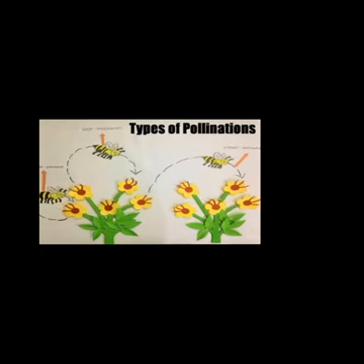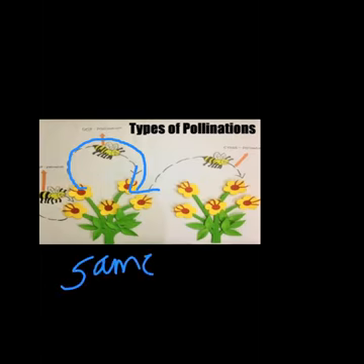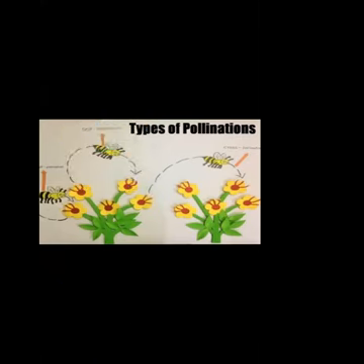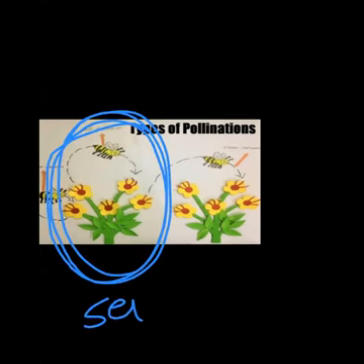If the pollen grains are transferred from anther of one flower to the stigma of another flower of the same plant, तो भी ये सेल्फ पॉलिनेशन ही है. मीनिंग सिंपल, अगर एक ही प्लांट के फ्लावर्स में आपस में हो रहा है पॉलिनेशन, so that is called self.